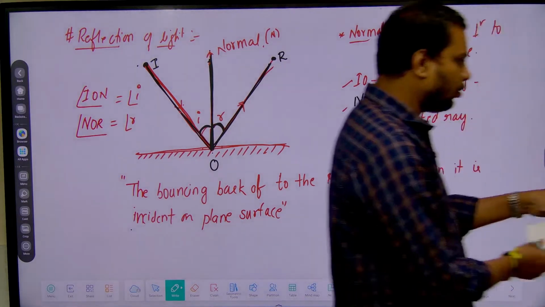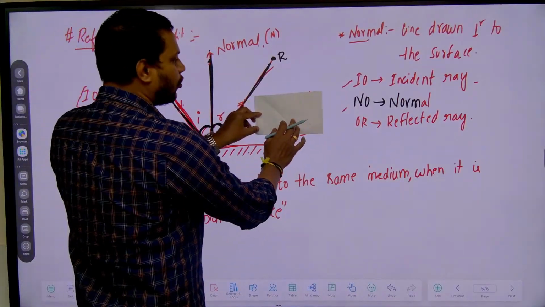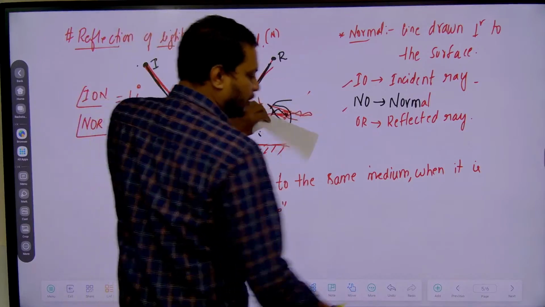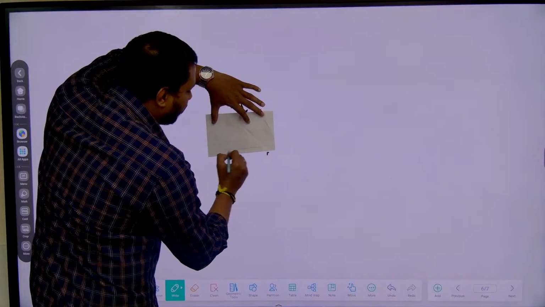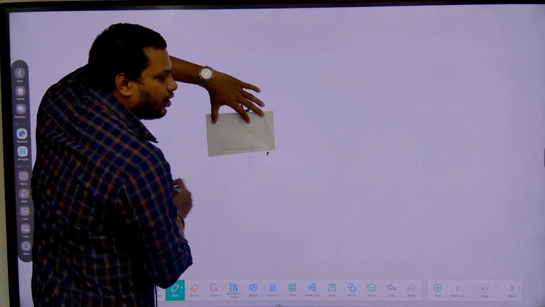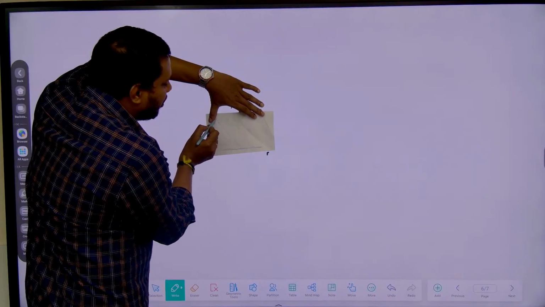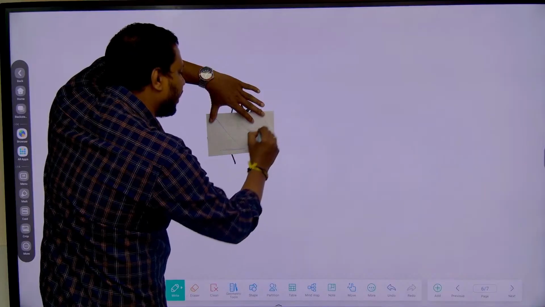Fine, students, look at this piece of paper. Now I'll explain with the help of this small paper. So this is a surface, or one plane surface. Now suppose I take this as a reflecting surface. A light ray is going to be incident on the surface like this. After reflection, it is going back like this.